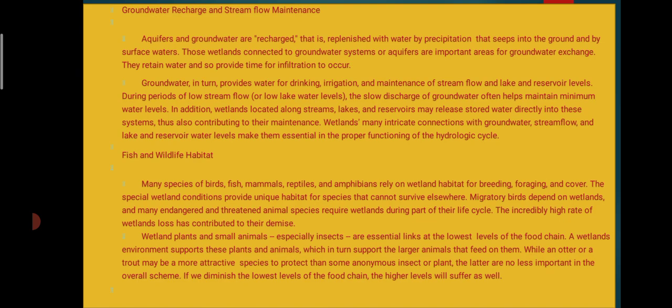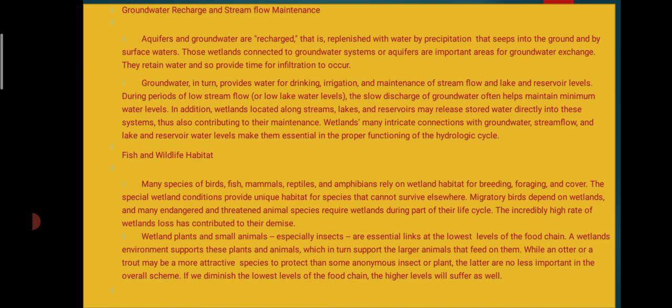Aquifers are important areas of groundwater exchange. They retain the water and so provide time for the infiltration to occur. The groundwater in turn provides the water for drinking, irrigation, and the maintenance of stream flow and the lake and reservoir levels. During periods of low stream flow, the slow discharge of groundwater often helps to maintain the minimum water level.